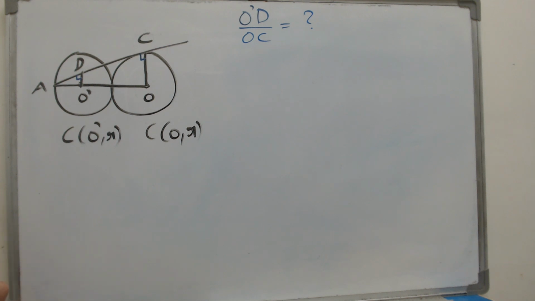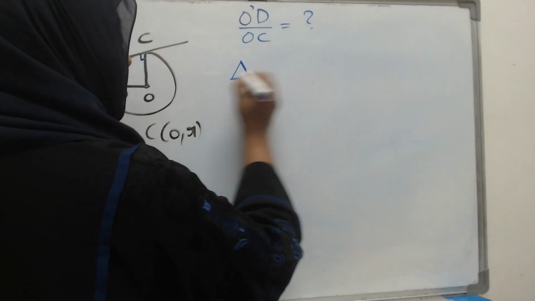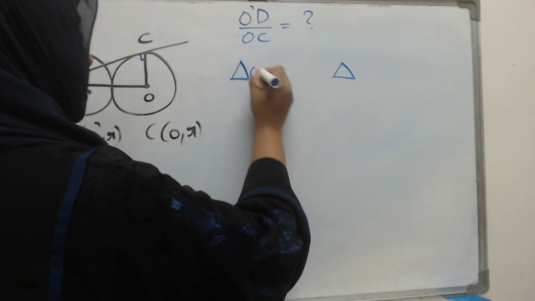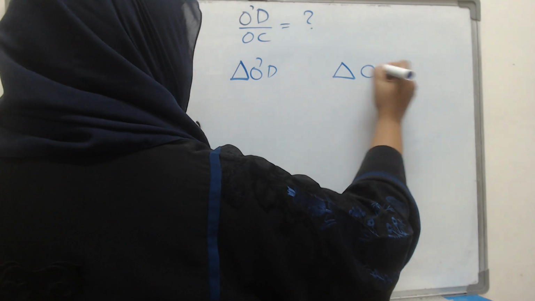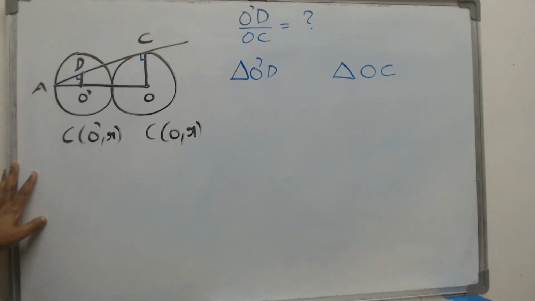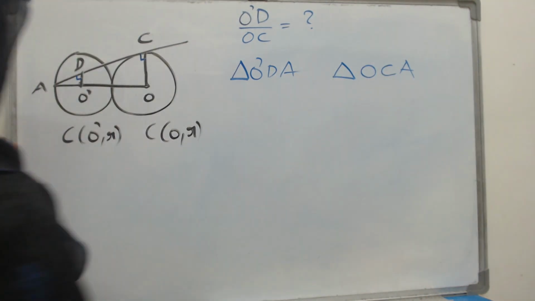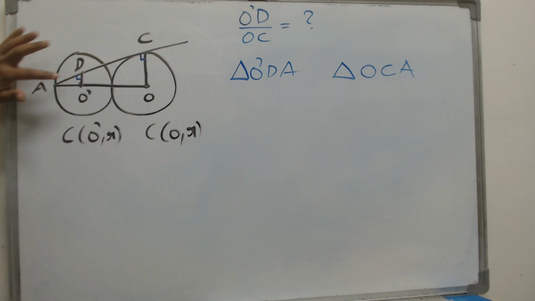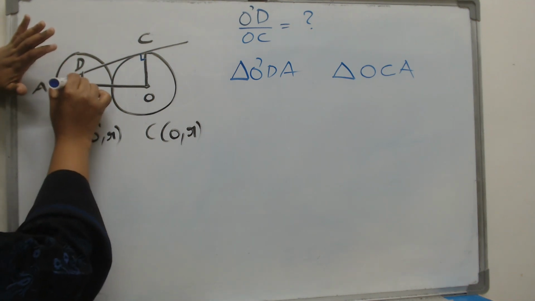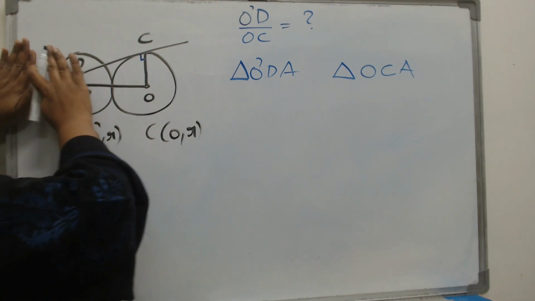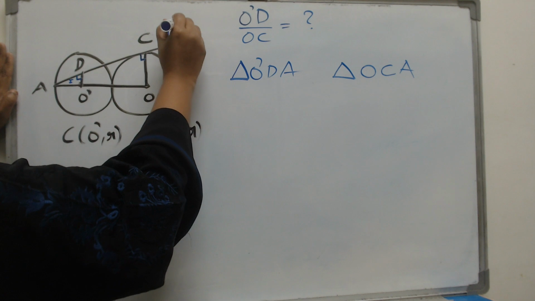We consider them to be a part of two different triangles and try to prove the similarity of those two triangles, or in other words, find two triangles, one which has O dash D as its side and the other one which has OC as its side. And how are we going to do that? Which is the only vertex which we have not considered? It is A. So consider these two triangles, one is this small triangle here, and the other one is the huge, big triangle.